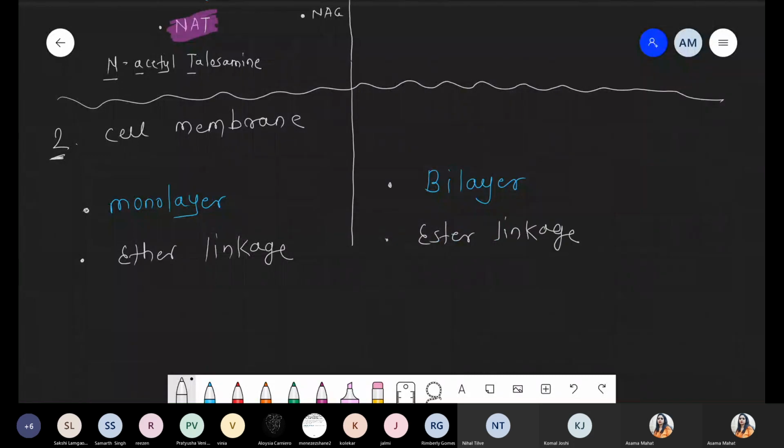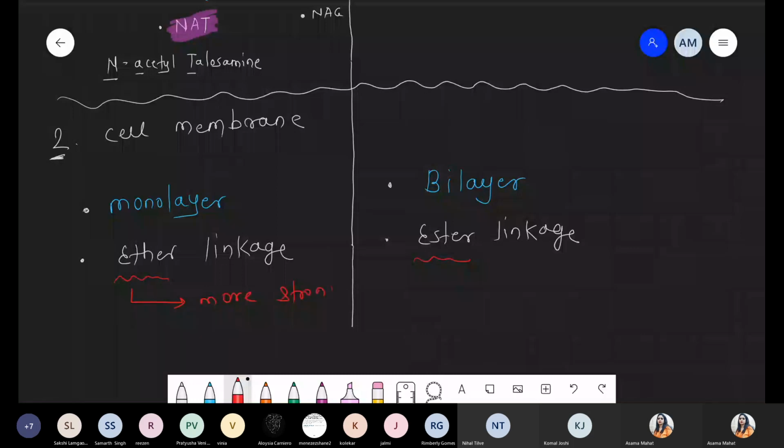So can you tell me, out of ester and ether, which bond is strong? Ether is strong or ester is strong? Remember, biomolecules. All these are covalent bonds, definitely. Ether, ester, amide bond, all are covalent bonds associated with the lipid. But please tell me, out of ester and ether, which bond is strong? Ether. Very good, Deepika. So ether is the bond that is more strong.